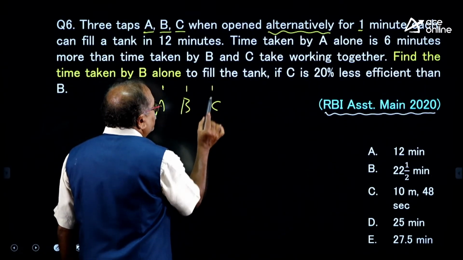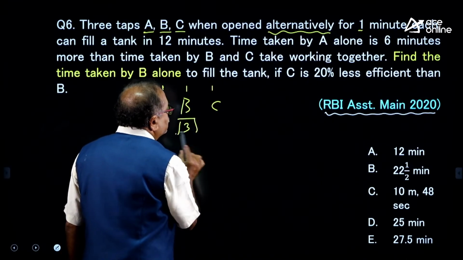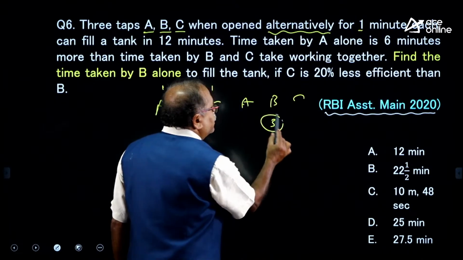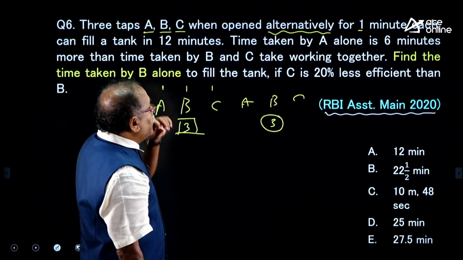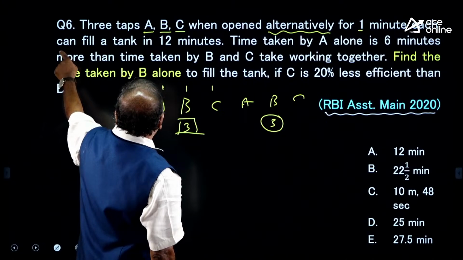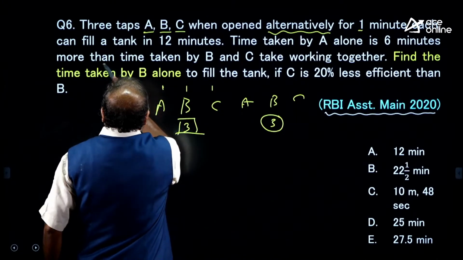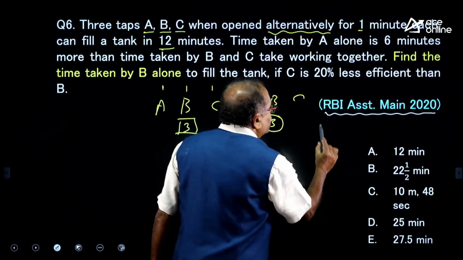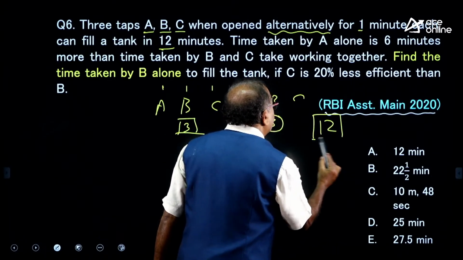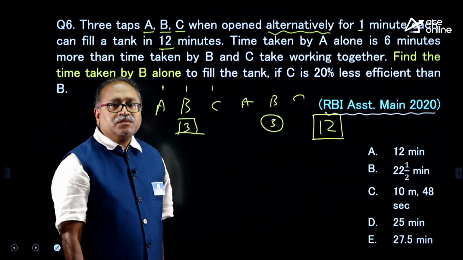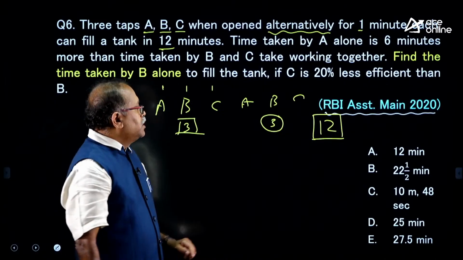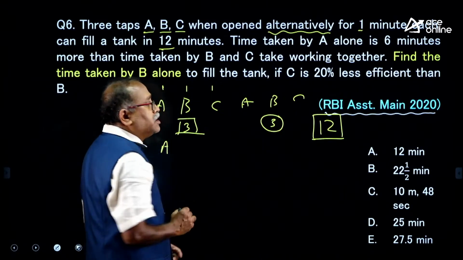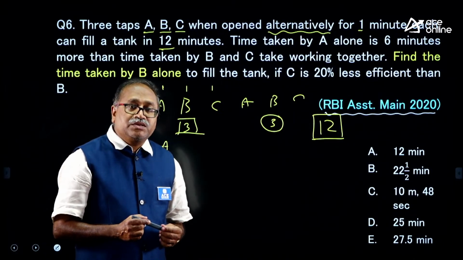So, 1 minute, 1 minute, 1 minute, that means total 3 minutes. And again the A, B and C, again another 3 minutes. Okay. And it is said that it can fill the tank in 12 minutes. If this happens, in 12 minutes the whole tank will be filled. Here I give a pause. If it took 12 minutes, then A filled the tank for how many minutes?